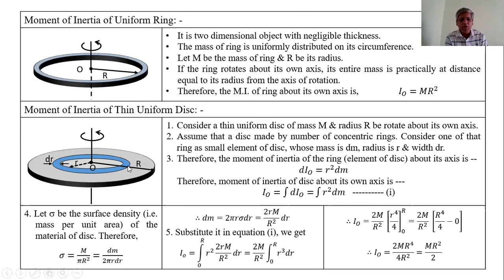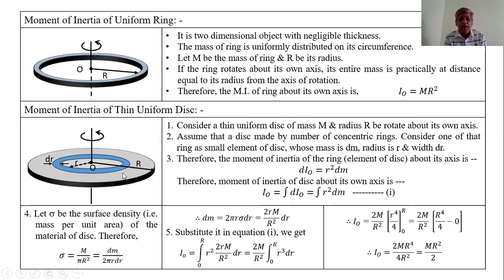Therefore, the moment of inertia of this ring is, according to this expression, equal to the product of mass and square of the radius of the ring. Here the radius is r and the mass is dm. Therefore, the moment of inertia of this ring is equal to r square into dm.